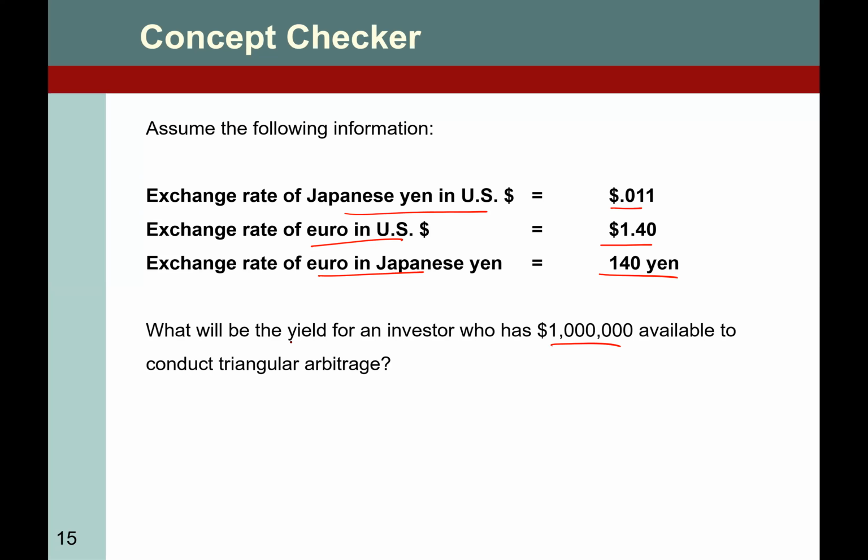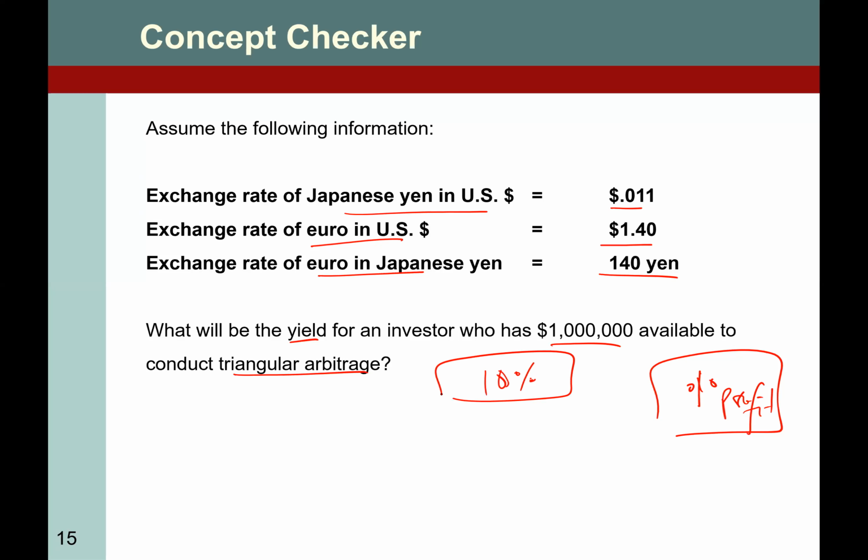What will be the yield, which means the percentage profit, for someone who has $1 million available to conduct triangular arbitrage? It would be 10%. So everyone, your answer is 10%?